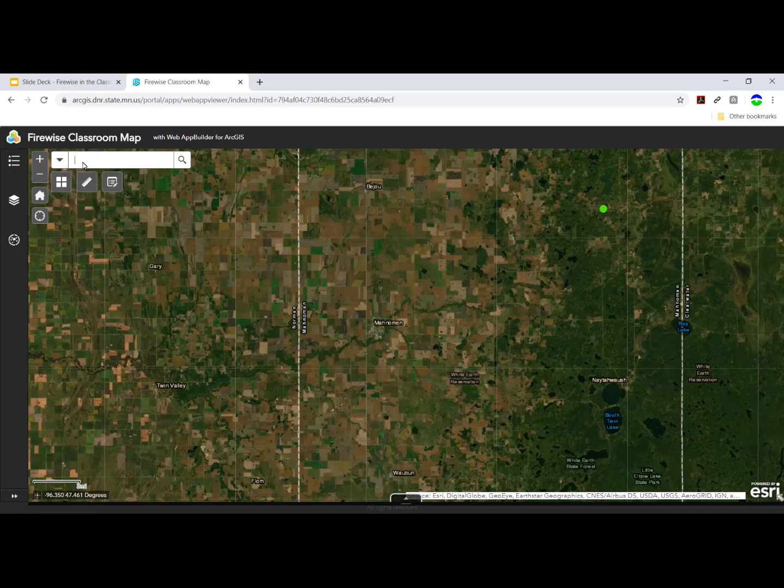I'm going to type in T145, R42, S33, that stands for Township 145, Range 42, Section 33. And you'll see that it does indeed find one result. That's good, we don't want more than one. And it's going to zoom me to that particular section.